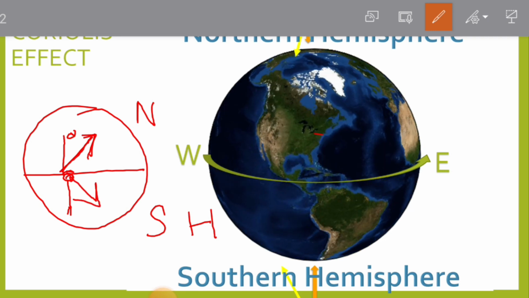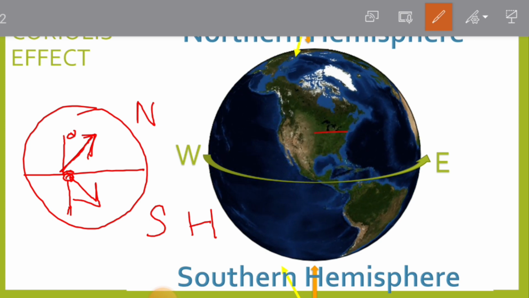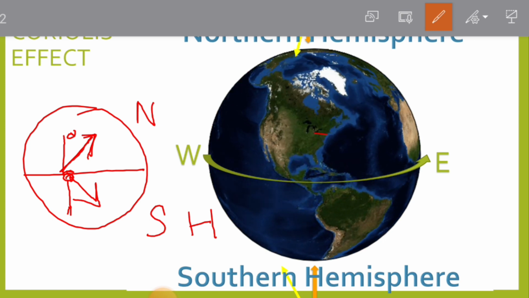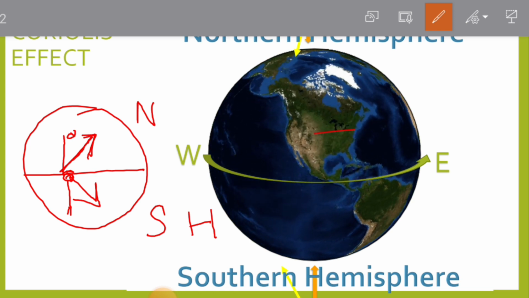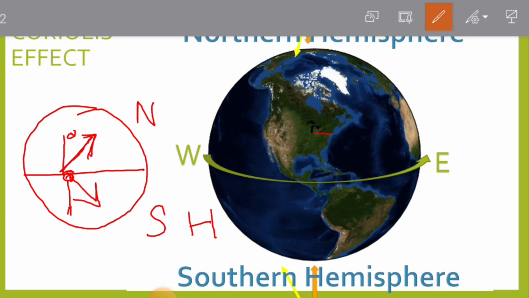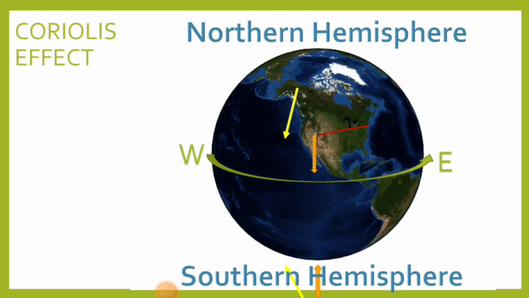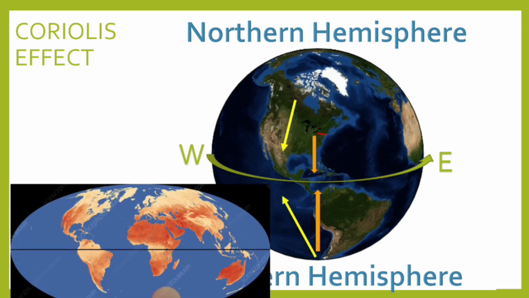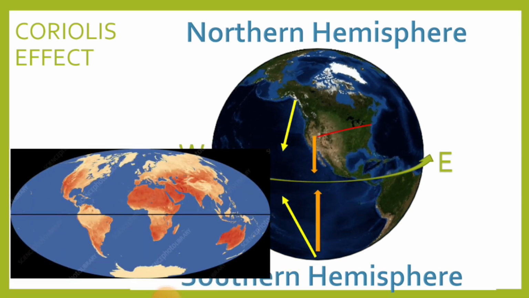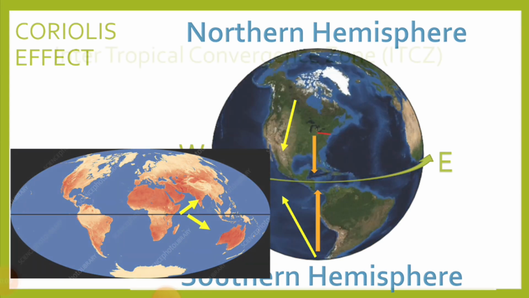Because your friend is moving with the earth at slow speed and you are moving faster than this, in the southern hemisphere wind tends to bend to the left. Here you can see this. In the northern hemisphere wind tends to bend to the right, and in the southern hemisphere wind tends to bend to the left. This is known as the Coriolis effect.